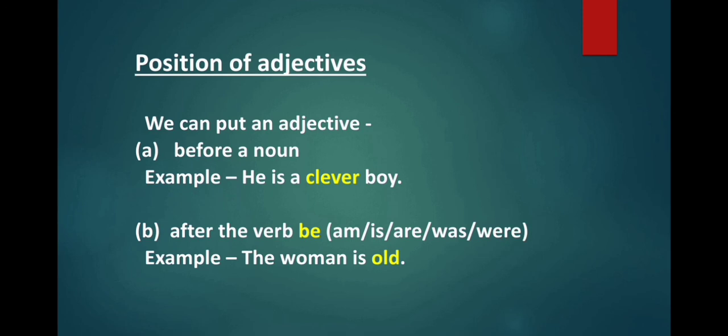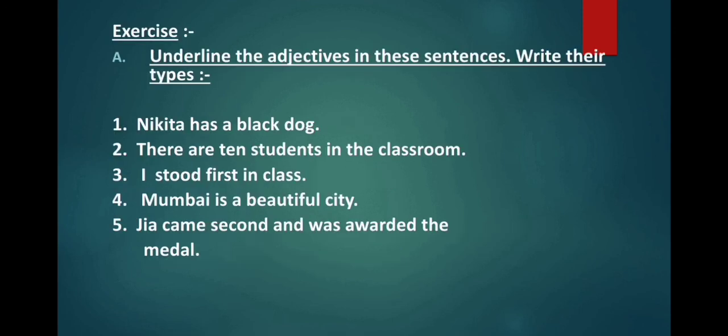For example, the woman is old. So here the adjective describes the noun woman. So in this sentence, what is the adjective? Old is an adjective. Now let's see one exercise related to this chapter.